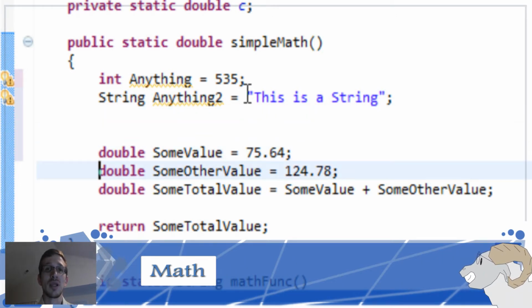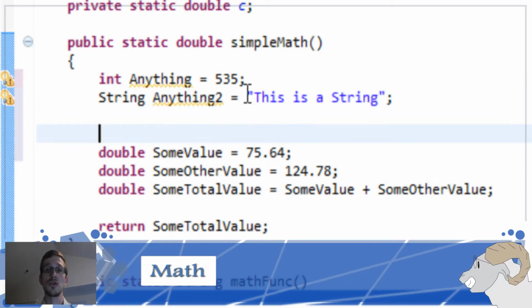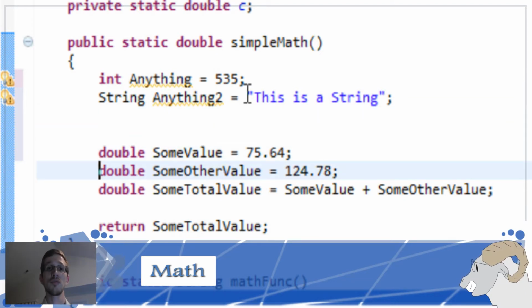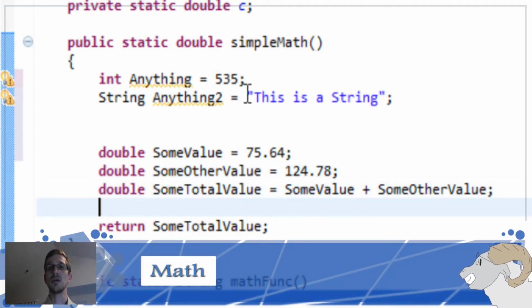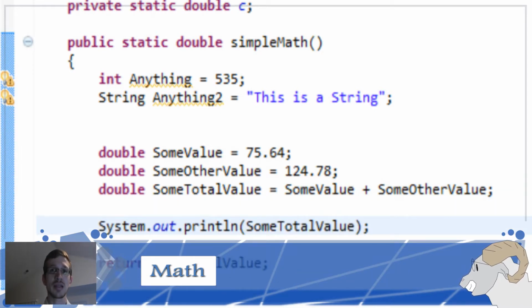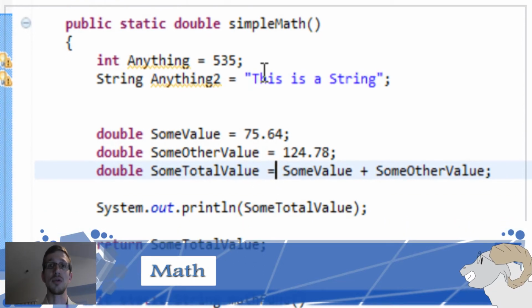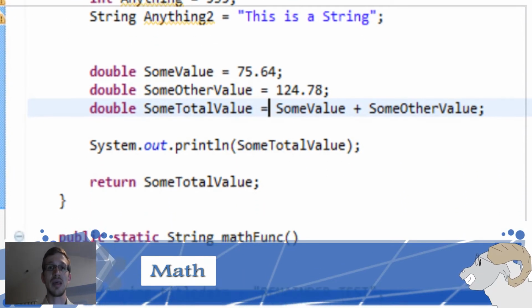For math, it really isn't as scary as it sounds. All it is is 2 variables, you define them both, and then you set some third variable equal to whatever you're doing with the other 2. It's really not that big a deal. You just have a bunch of operators like your plus, multiplication, division, and minus, and you put them in between 2 things. That's pretty much it. It gets more complex than that, but it starts with that, as with any kind of math.